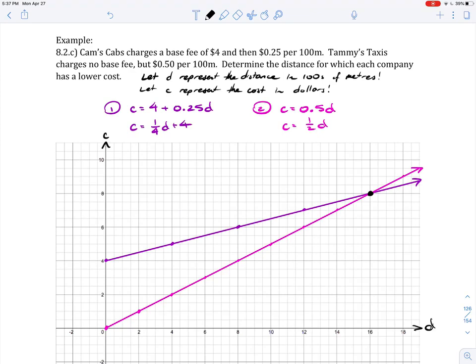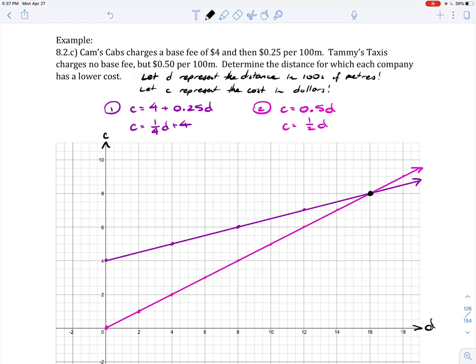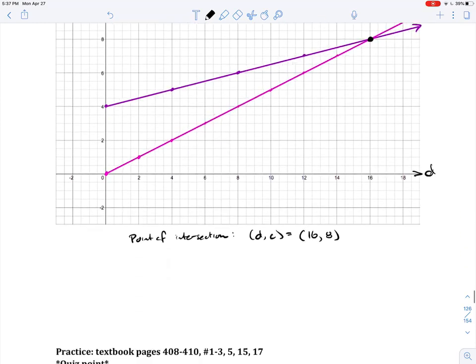But that can't just be our final statement here. We're asked something in context. We need to respond in context. Determine the distance for which each company has a lower cost. Well, this is the lower cost all the way up to that point. And afterwards, old purple line is the lower cost. Pink is Tammy's.